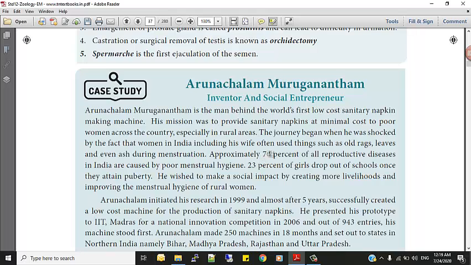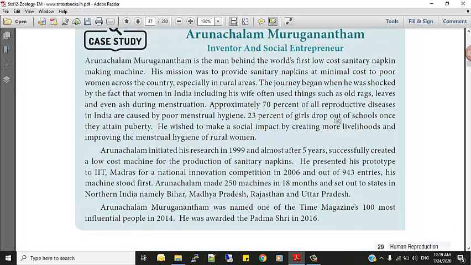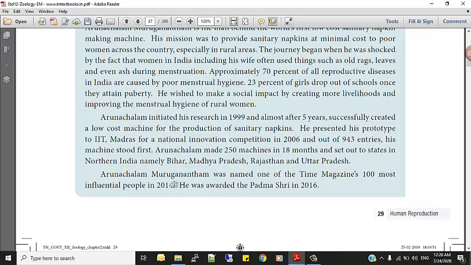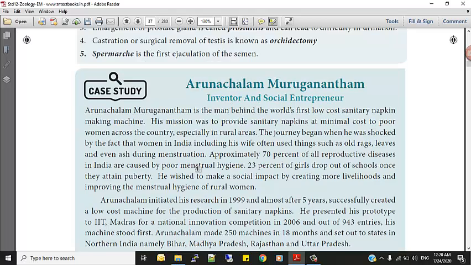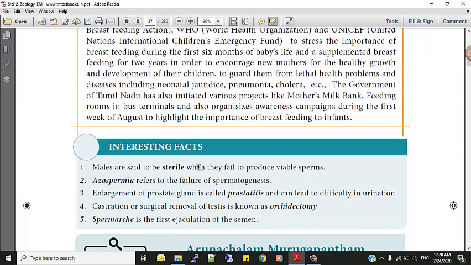Okay. Now Arunachalam Muruganantham, inventor and social entrepreneur. I think one movie also came, with Akshay Kumar, I believe. It is a very wonderful movie. You can also watch that movie. He is from India exclusively. Out of 943 entries, his machine stood first. He produced an automatic machine that produces sanitary napkins. The entire small history has been given about this social entrepreneur. You can study and get that information later. I hope every nook and corner of the textbook is covered.